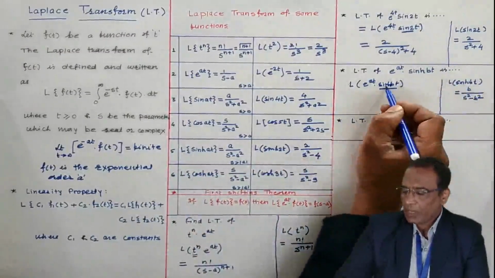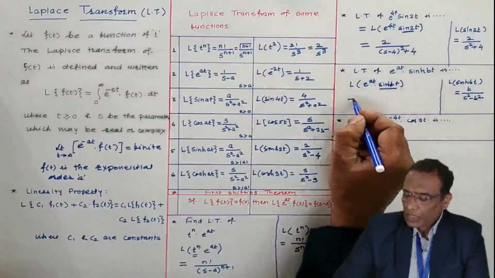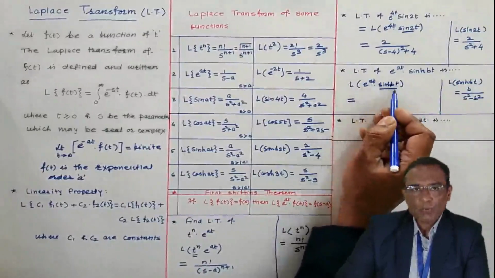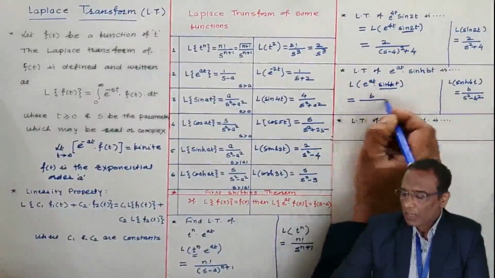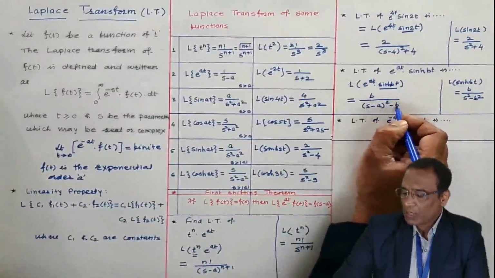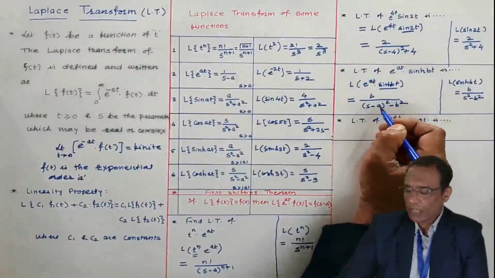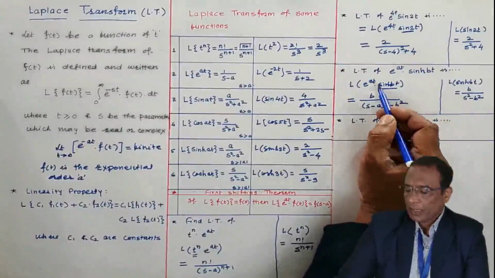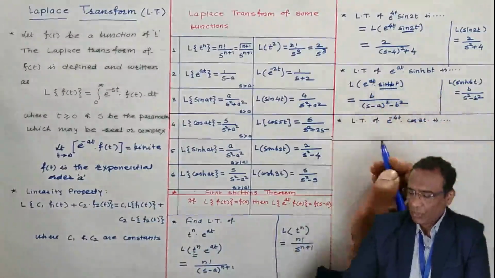And once you get the Laplace transform of this, and since the function is multiplied by e to the power at, simply for the Laplace transform of the product of two functions, replace s by s minus a. I am replacing s by s minus a, that's all. So you may add one more step by expanding s minus a whole square. So in examination, a and b may be replaced by any other fixed constant.